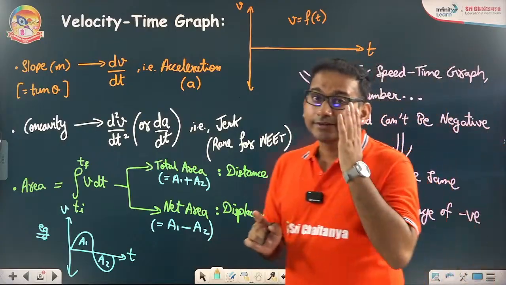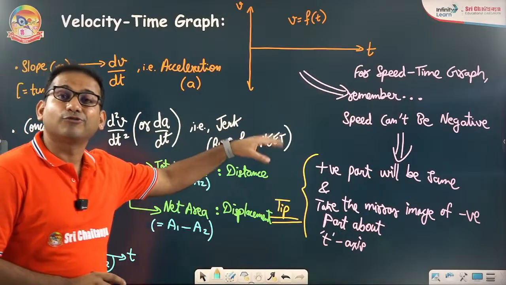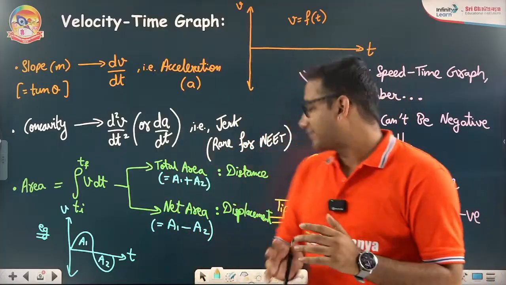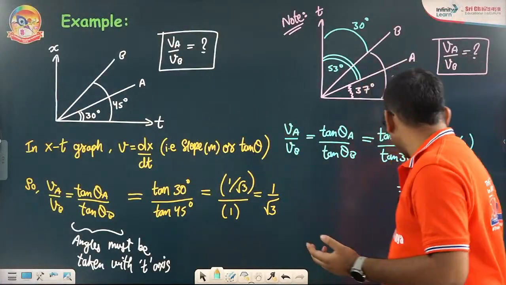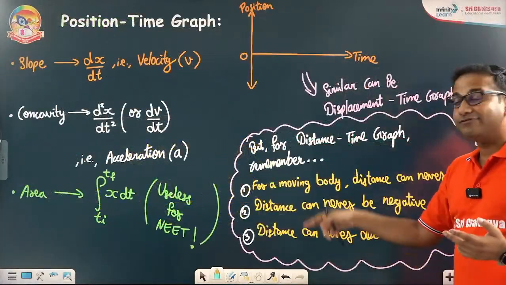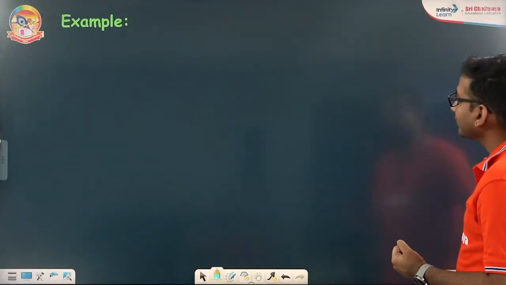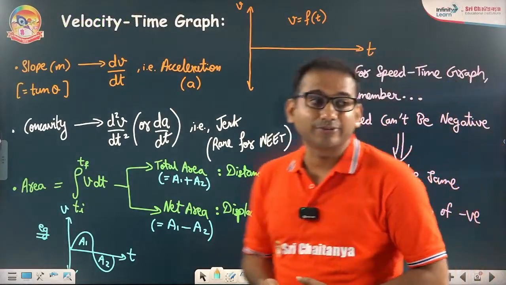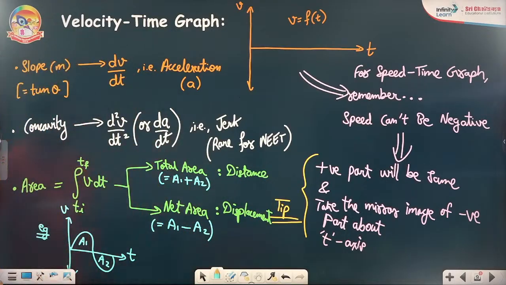So just remember that here we are dealing with the velocity time graph, but what if the examiner is asking you the speed time graph? The way I have told you here, that in position time you can easily deal, but for drawing the distance time graph you need to remember the three things. Similarly, from velocity time, if you want to draw the speed time graph, then you have to remember only one thing, that speed can never be negative. So you just need to take the mirror image of that. All right, you can take the screenshot, then we'll move ahead.